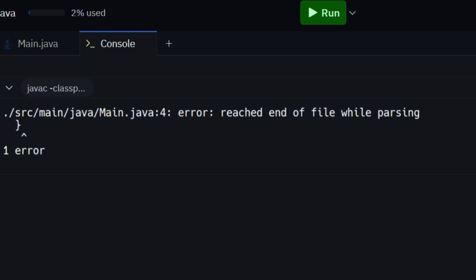Error messages in Java and in many other programming languages are often awkward and not very informative. You will have to get used to that. This particular message means that the Java compiler was expecting a closing curly brace, but reached the end of the file instead.